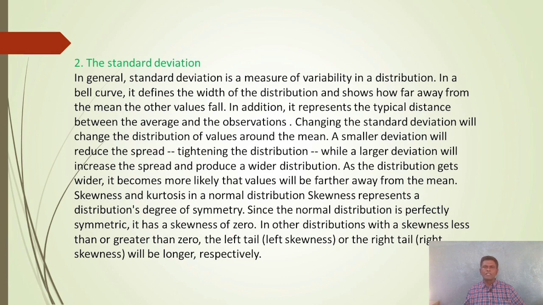Skewness and kurtosis in a normal distribution. Skewness represents a distribution's degree of symmetry. Since the normal distribution is perfectly symmetric, it has a skewness of 0. In other distributions, with skewness less than or greater than 0, the left tail or the right tail will be longer, respectively.